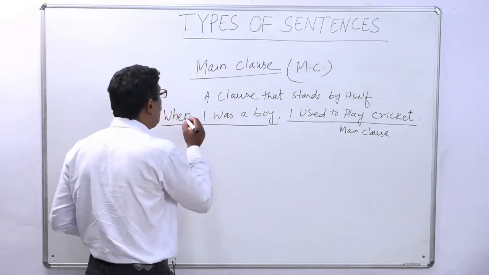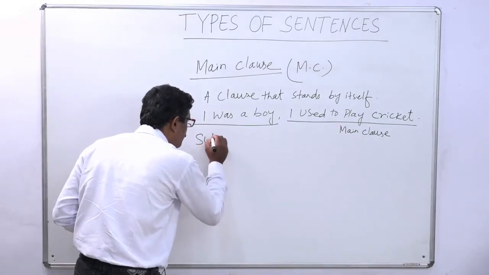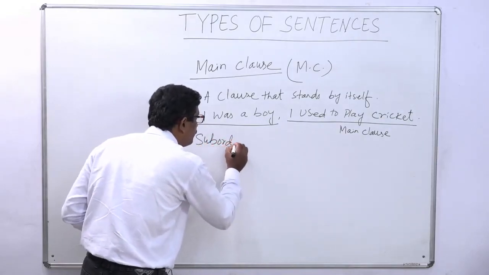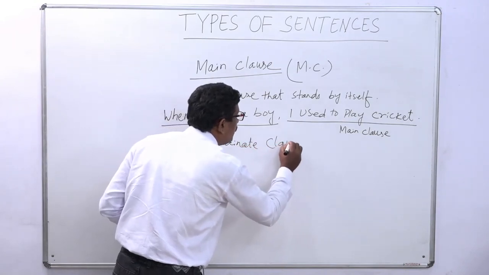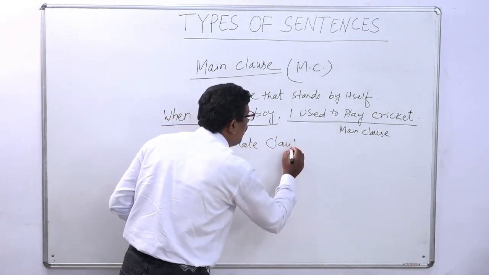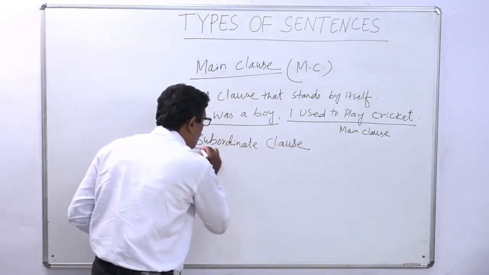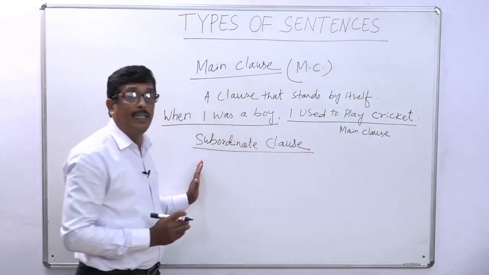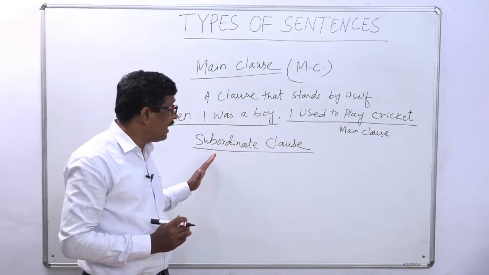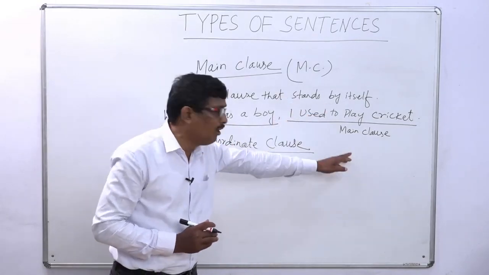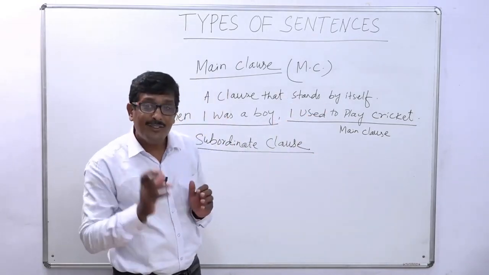So what is subordinate clause? The clause that is dependent, or that is subordinate to a main clause, is called subordinate clause.